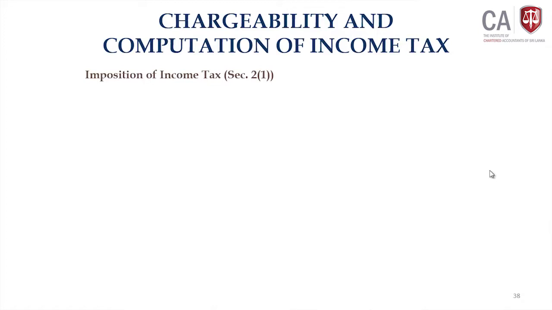If a transaction is not captured under the charging section, we could say it is outside the scope of tax, it is not liable. So therefore it is very important to remember the charging section, the section to impose the tax. In our act, section 2, subsection 1 provides the rule for imposition of income tax.